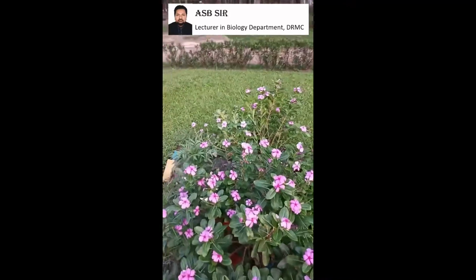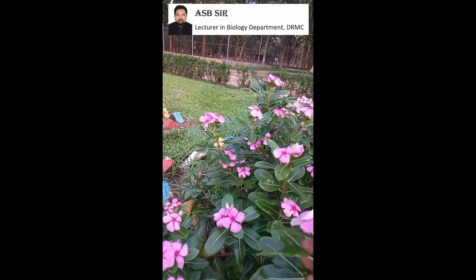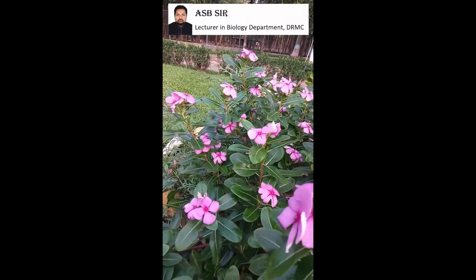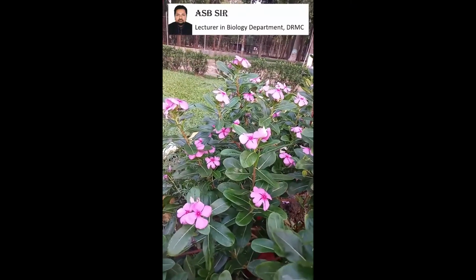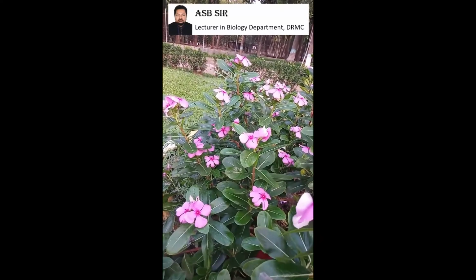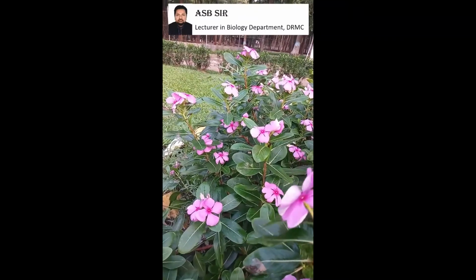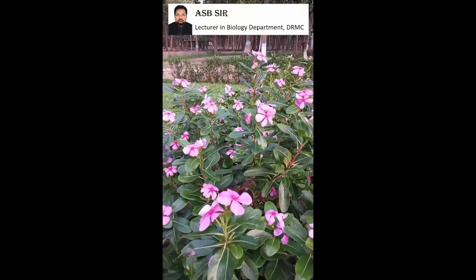We observe here every flower contains various parts such as calyx, corolla, androecium and gynoecium.